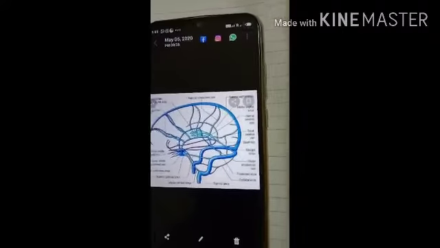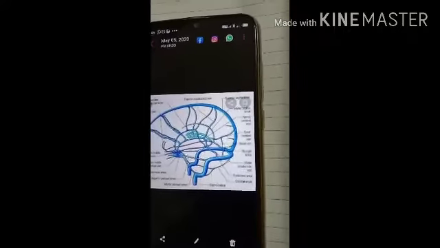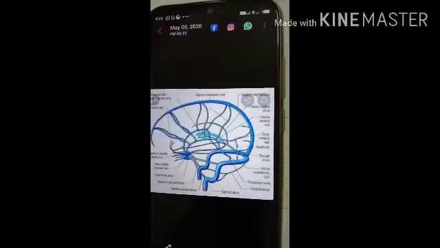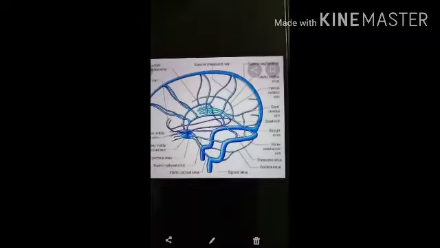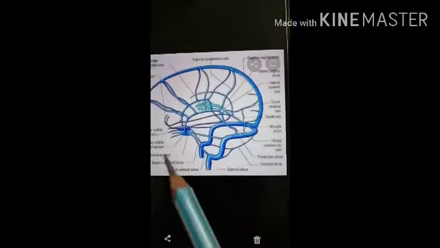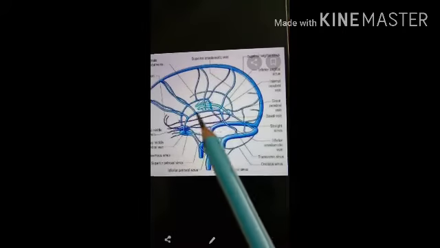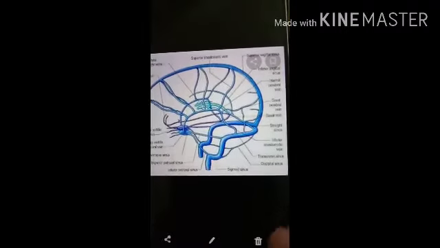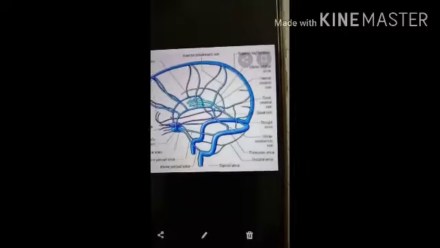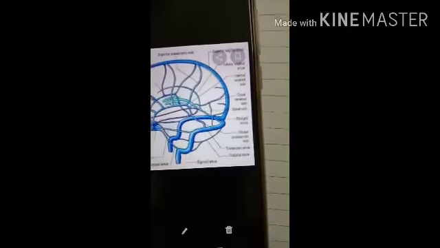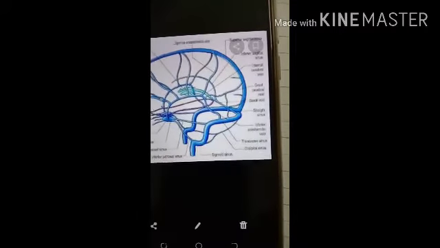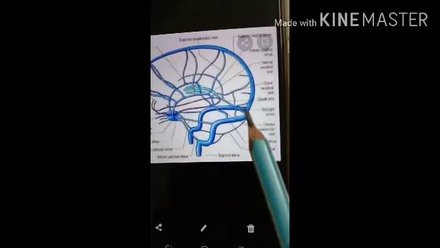Then next we have to see the inferior sagittal sinus. So here you can see this is the inferior sagittal sinus. It lies deep within the brain and it goes backwards to form the straight sinus.